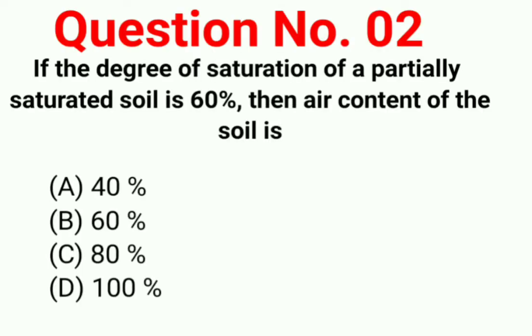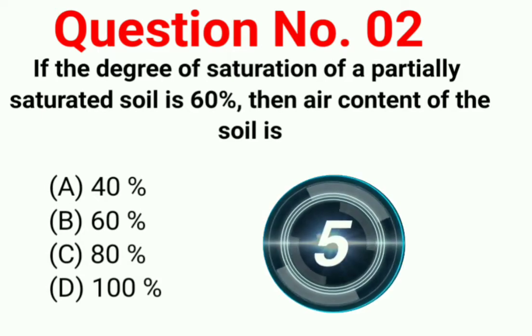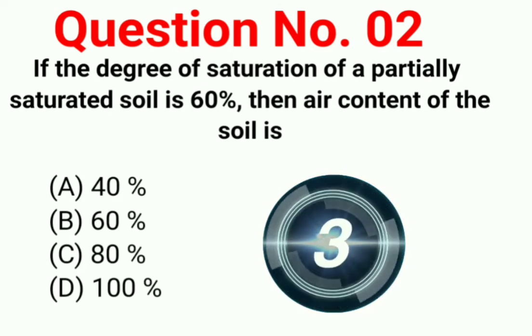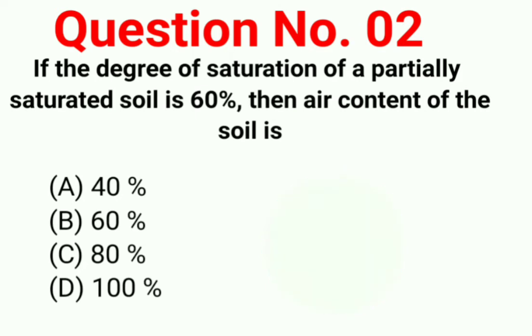Question number 2. If the degree of saturation of a partially saturated soil is 60%, then the air content of the soil is option A 40%, option B 60%, option C 80%, option D 100%. Your correct answer is option A, 40%.